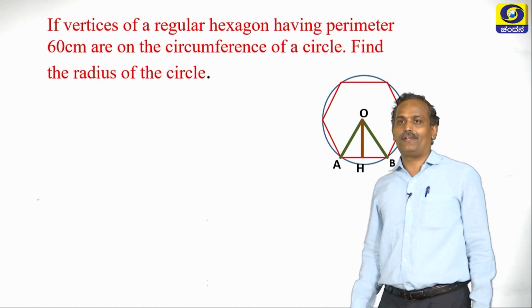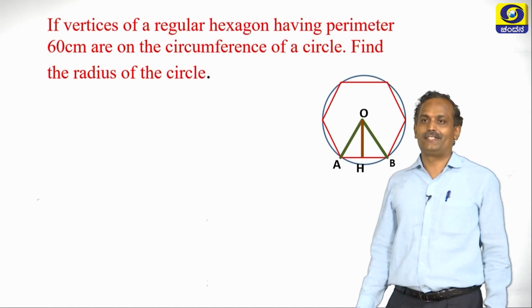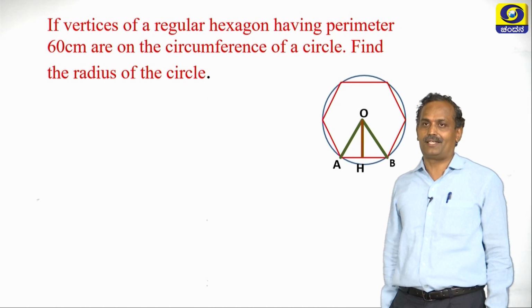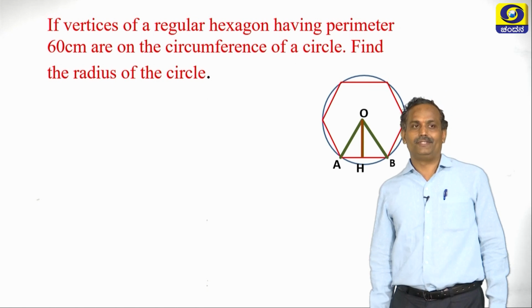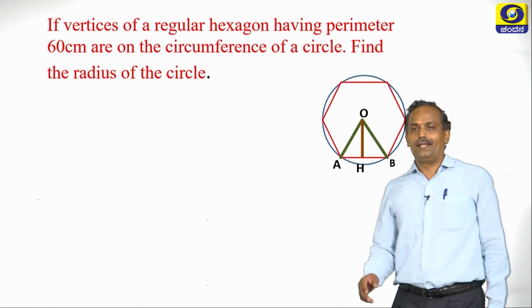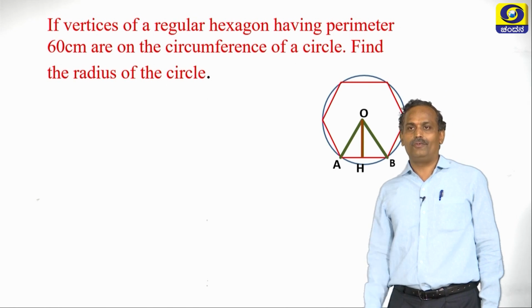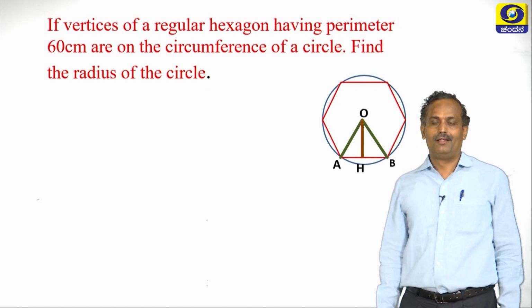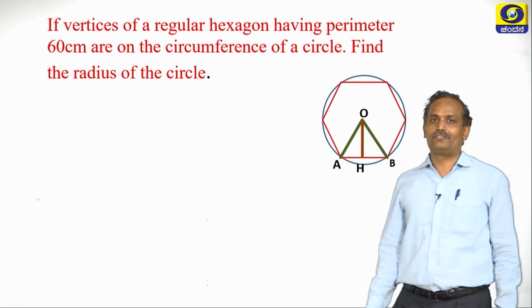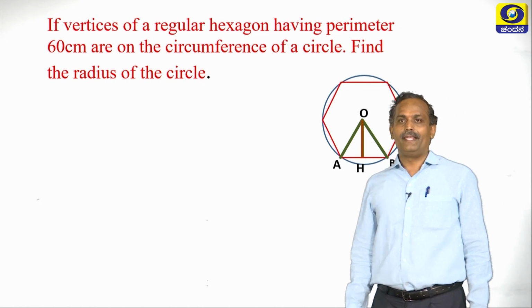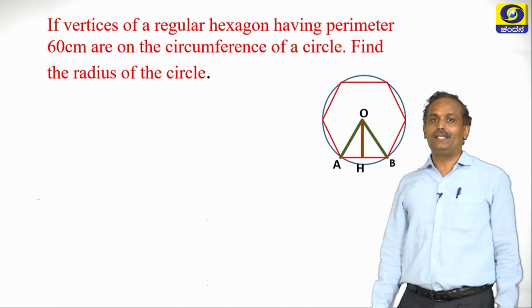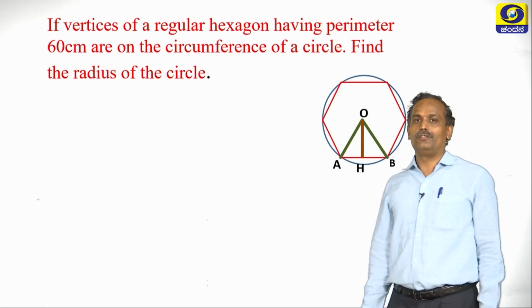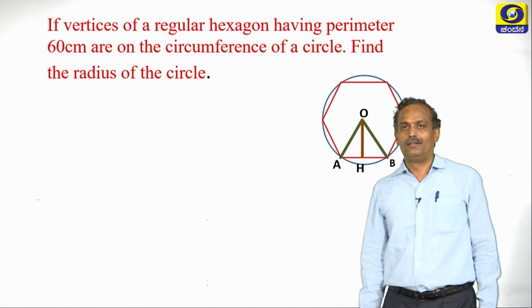If the vertices of a regular hexagon having perimeter 60 centimeters are on the circumference of a circle, find the radius of the circle. Before actually solving the problem, let us understand what a regular hexagon is. Let us recall, a hexagon having each side equal and each interior angle equal is called a regular hexagon.